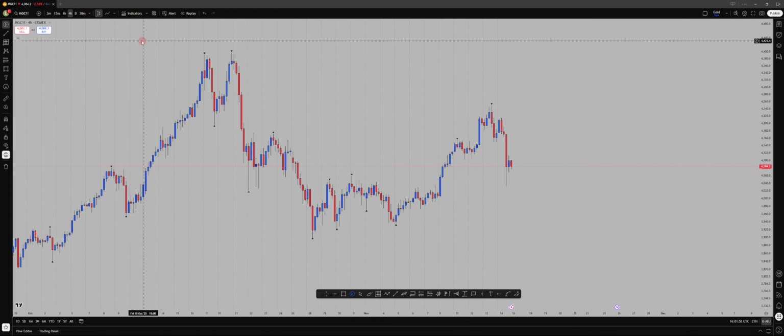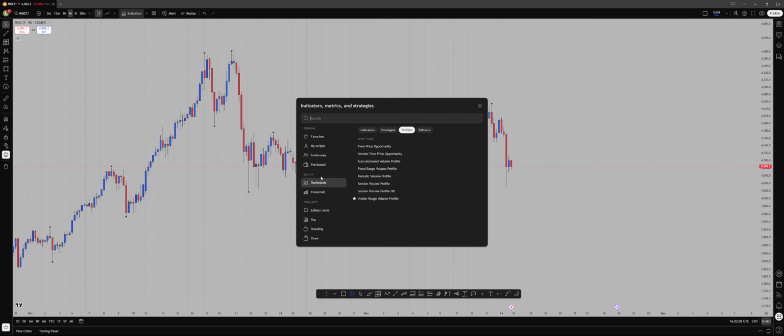Alright, so the volume profile over here on TradingView, depending on the platform you use, of course, 99% of you use TradingView. We have types of them on TradingView. When you click indicators here, you come to technicals and then you go to profile. You're going to see types like visible range, session profile, session volume profile. The difference between the HD and the other one, I'm going to show you. Then you have the periodic profile as well, the fixed range, and the anchored profile. The anchored profile and the fixed range, you can find them. Also the visible range profile, you can find them over here.